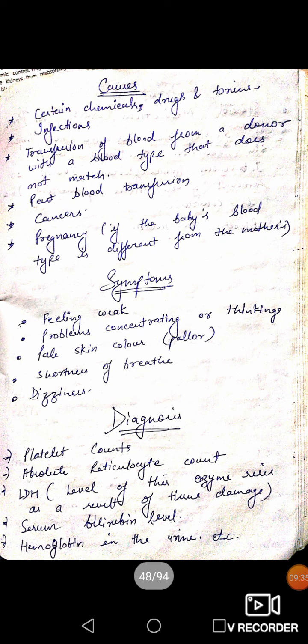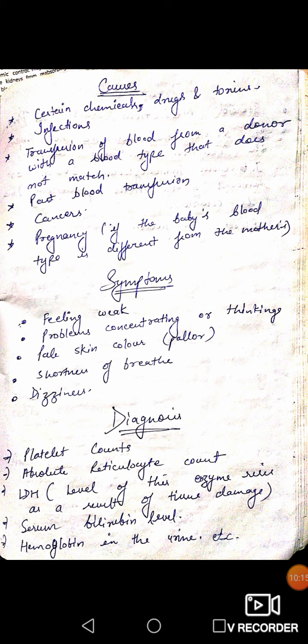Now, what are the causes of acquired hemolytic anemia? Certain chemical drugs and toxins. There are many chemicals, drugs and toxins that can cause this type of anemia. Infection, or transfusion of blood from a donor with a blood type that does not match. This means if we receive blood from a donor which is not compatible with the recipient's blood, then it will cause infection.